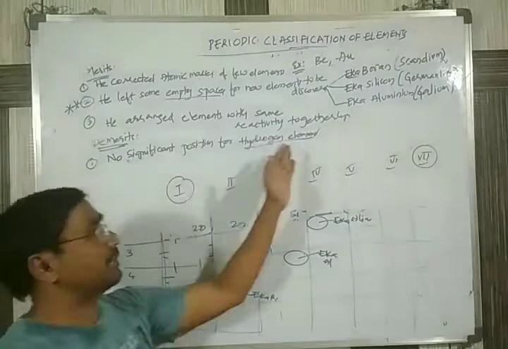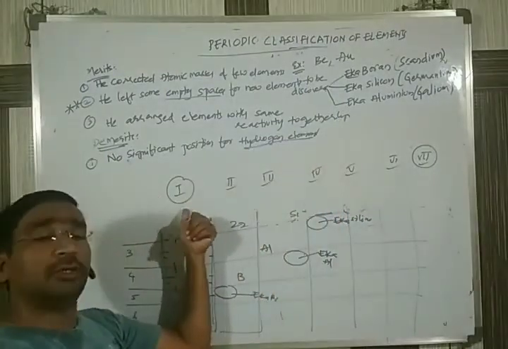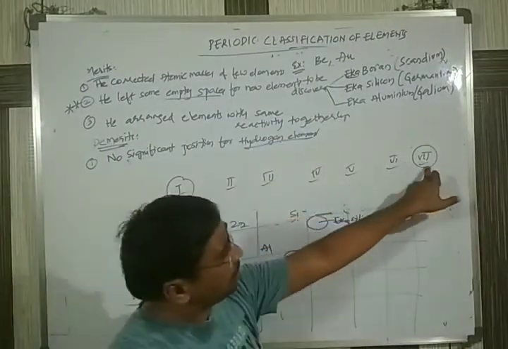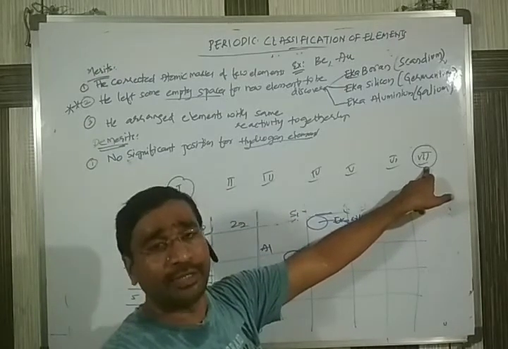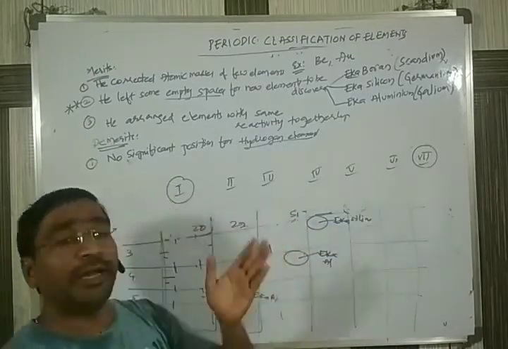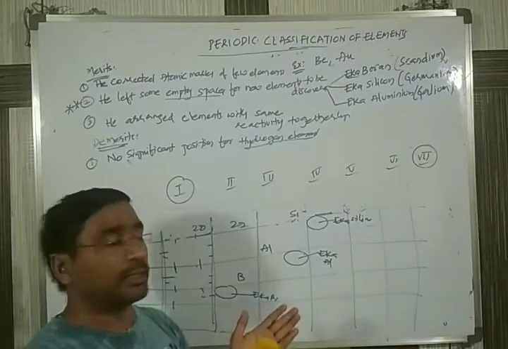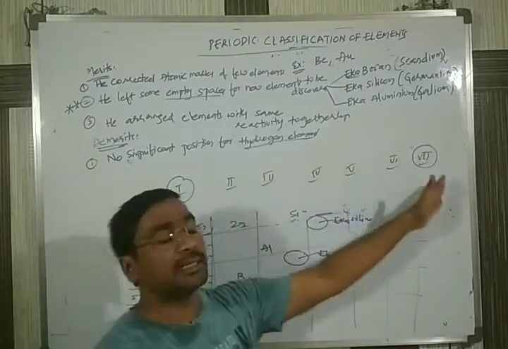It shows chemical reactivity similar to first group elements and also to seventh group elements. So where to keep the hydrogen, in the first group or in the seventh group?